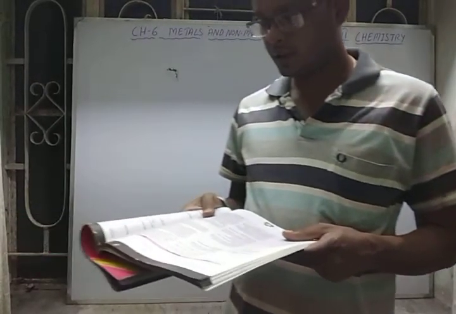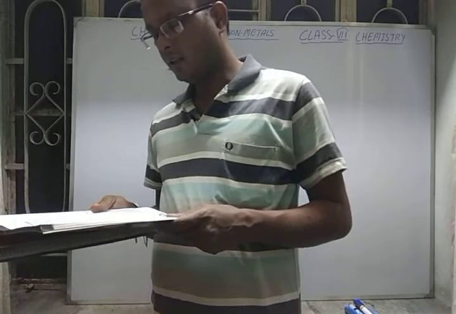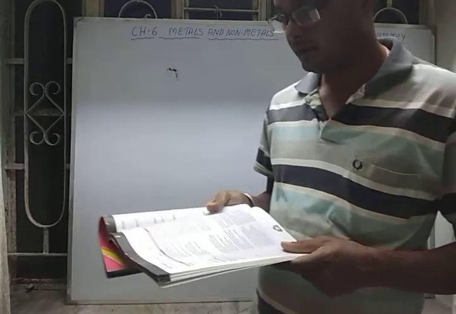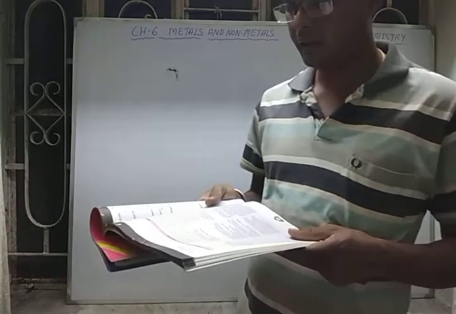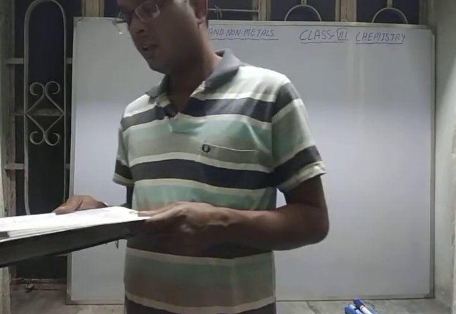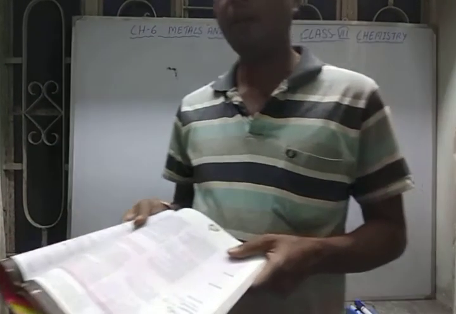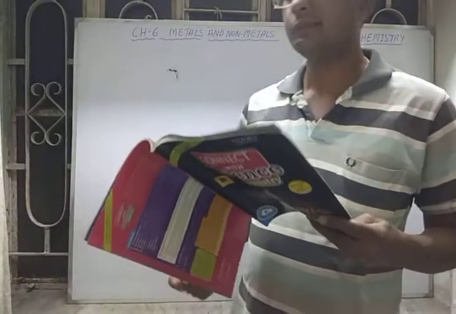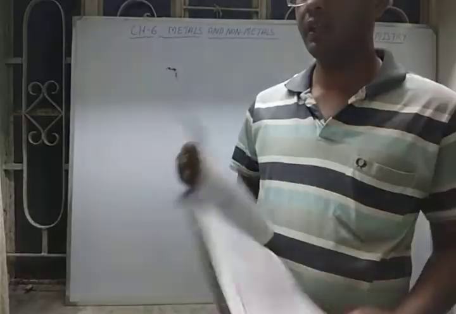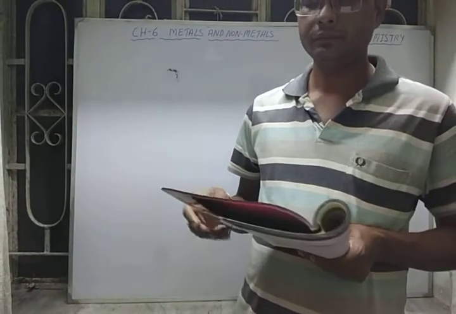So it is most suitable for jewelry making. It is also used in teeth cavity fillings, crowns, braces and bridges, and coins. In earlier times in history, as you have studied, in the time of kings and queens, silver coins and gold coins were used as money. That time it was called mohar, gold mohar.